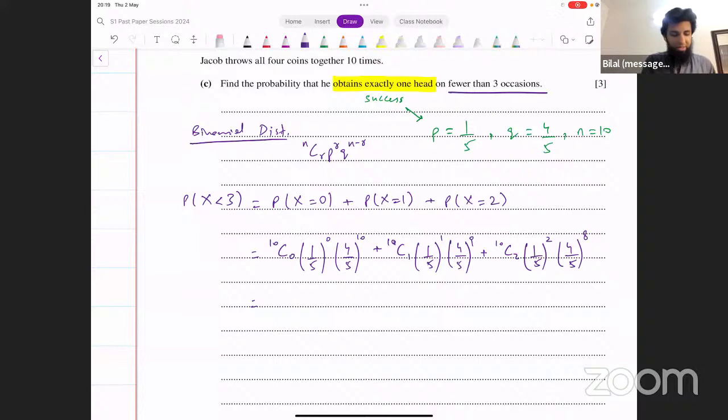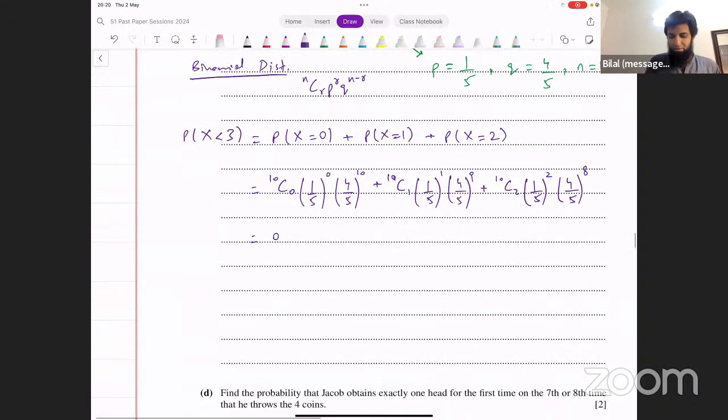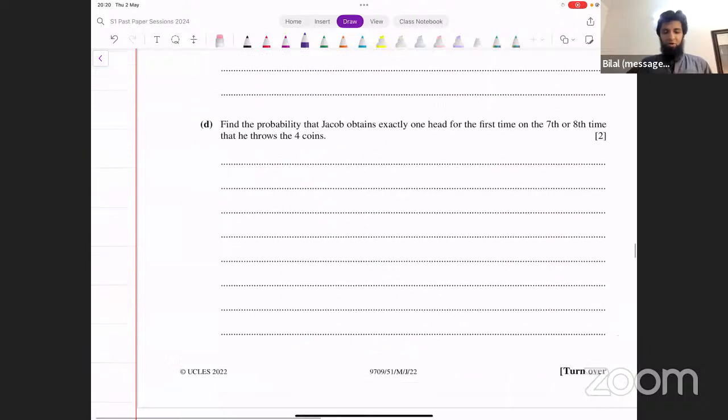Okay, so I'm getting 0.67779 for this. 0.6777995. So if you were to round it off, you would say this is 0.678. That's the probability that we get in this case. All right. That's your part C here. Let's move on to part D.